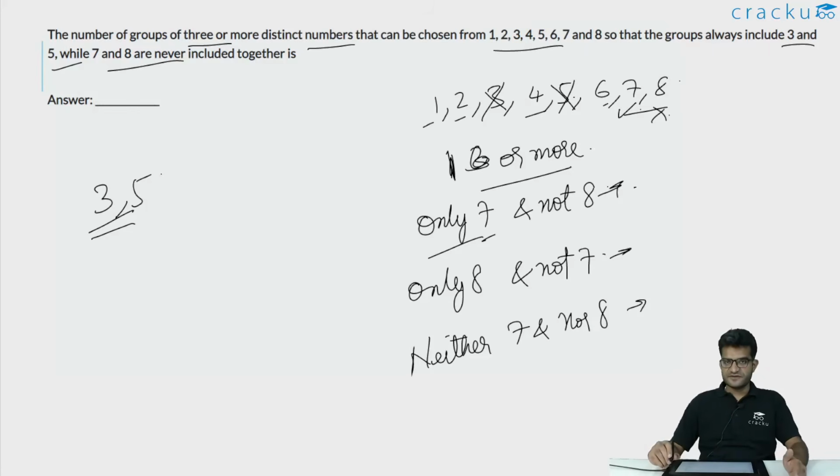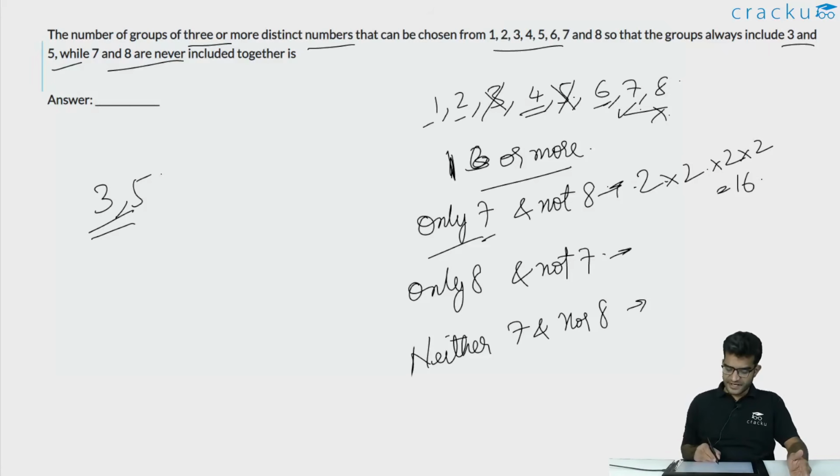So the number of ways in which we can pick in this particular case will be 2, which is the number of ways in which 1 can be decided. It can either be selected or not selected. Into 2, same with the number 2. Into 2, same with the number 4. Into 2, same with the number 6. So there are a total of 16 cases. Similarly, consider the case where 8 is selected and not 7.